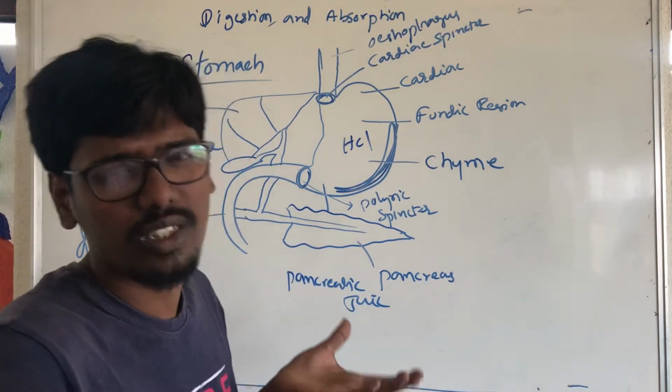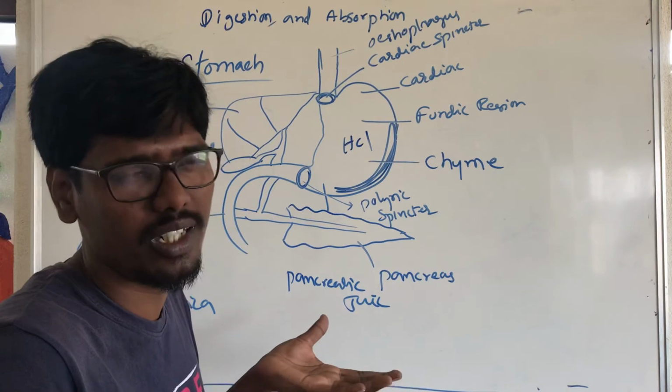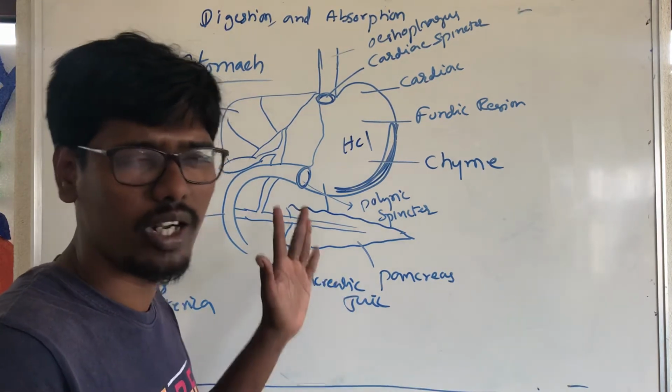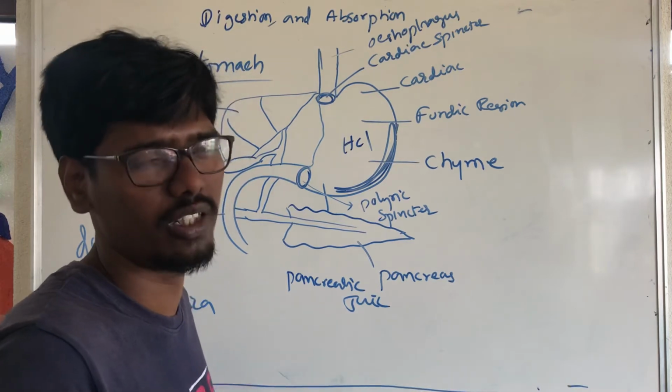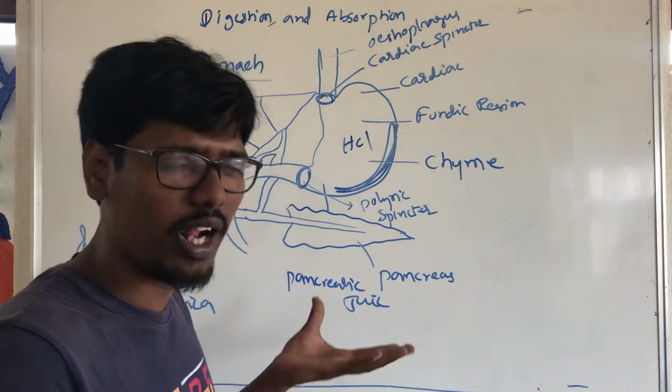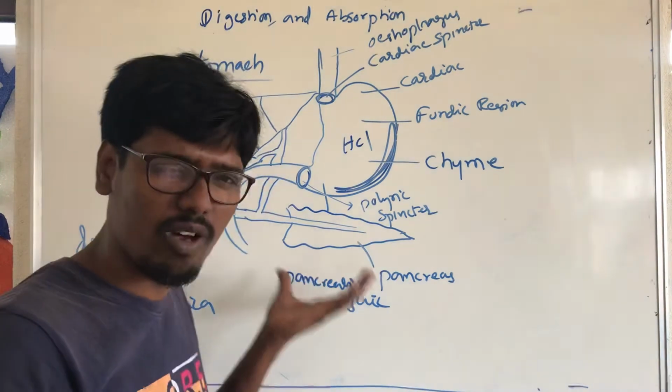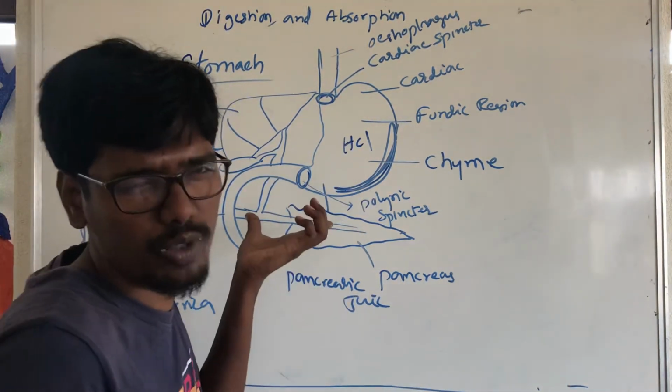Tomorrow we will discuss what glands are present inside and outside to support digestion. They are also called accessory glands or associated glands. Totally, glands will be discussed tomorrow. Now we will see only the anatomy of digestion and absorption.